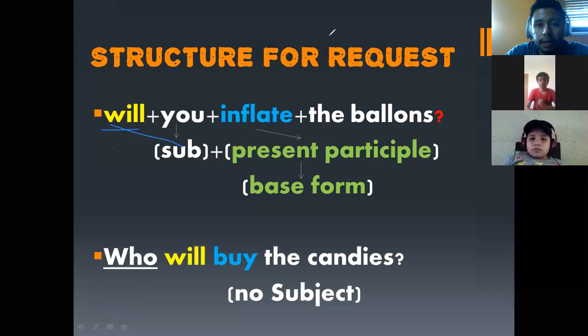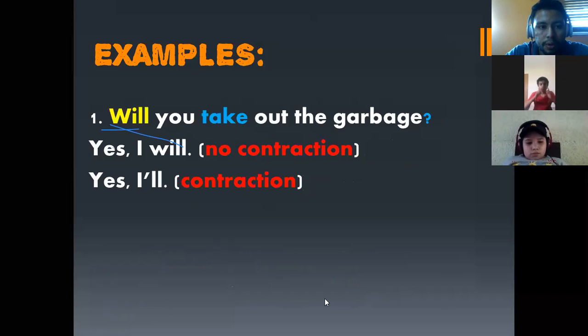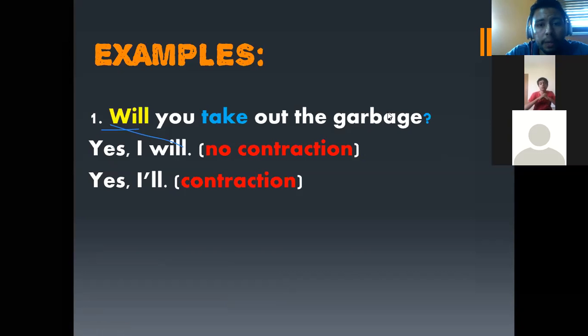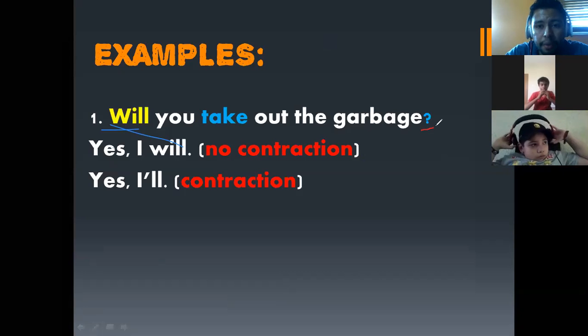All right, let's continue. So we have another example. Will you take out the garbage? This is a question. Be careful with the question mark. Here we have the question mark. This is important. Why? Because will is at the beginning, is number one in this case. It's the auxiliary. And then we have the subject. And the question says, will you take out the garbage?